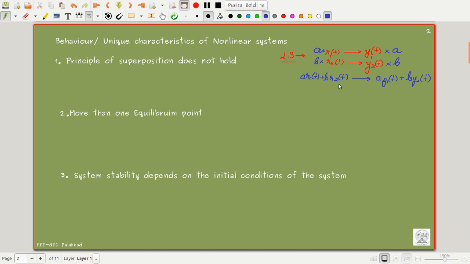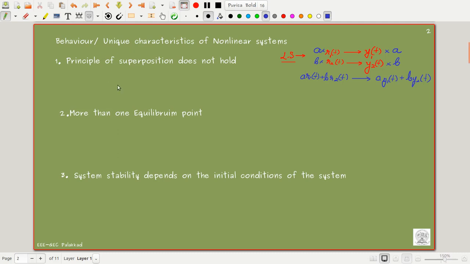We need to study some standard inputs to the system, and if we know the responses to those standard inputs, I can get the output for some other signal which is a combination of the standard inputs. That is why we used to study the response of the system for different types of standard inputs. We studied the step input, the ramp input, the sinusoidal input, and any signal can be taken as the sum of these inputs. So that made the problem in the case of linear system theory simpler.